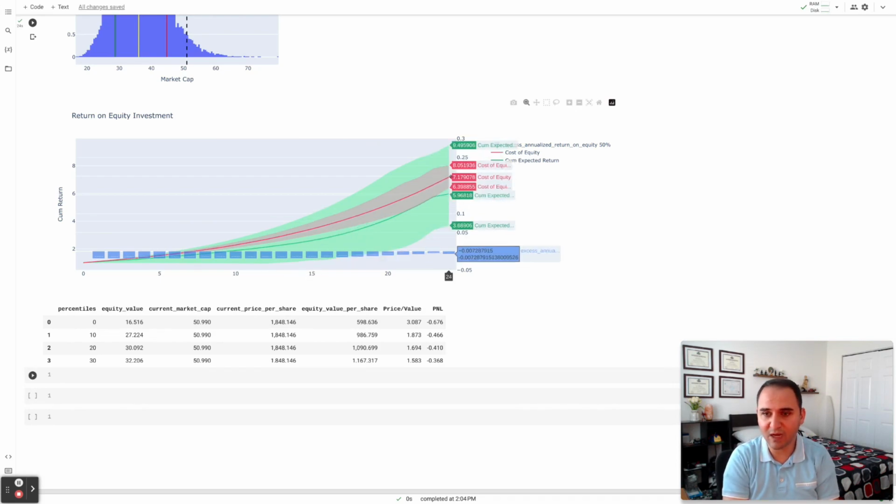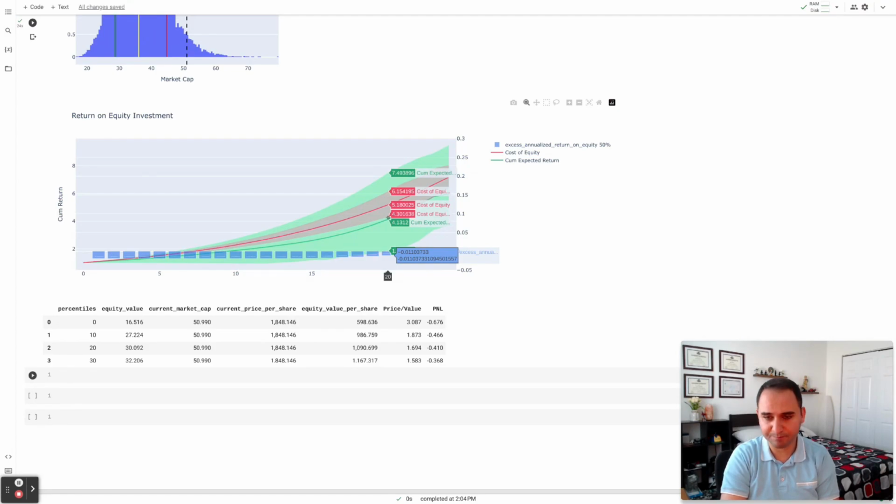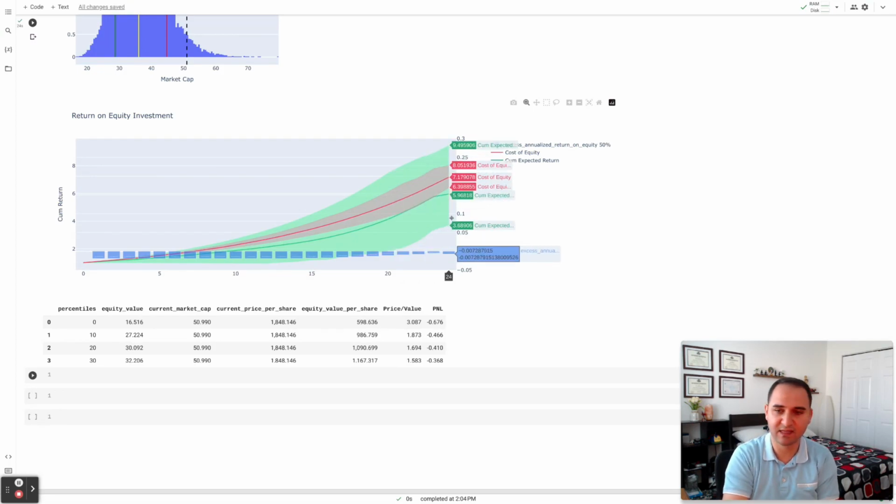The cost of equity is how much you should actually be making. The green line is how much you should be expecting to make. So if you see the bar charts below are negative, it's because you are not earning the hurdle rates because the stock is overvalued. Given what you would pay, and let's say the stock remains overvalued, you could well be making 5 times your money if the story we said materialized, but you should have expected to make 7 times your money in 24 years, not just 5.9 times.